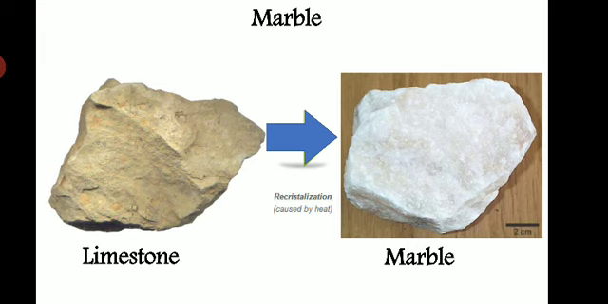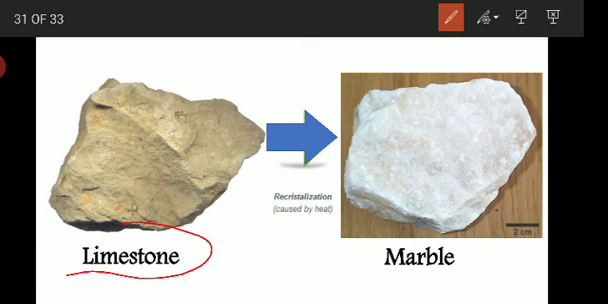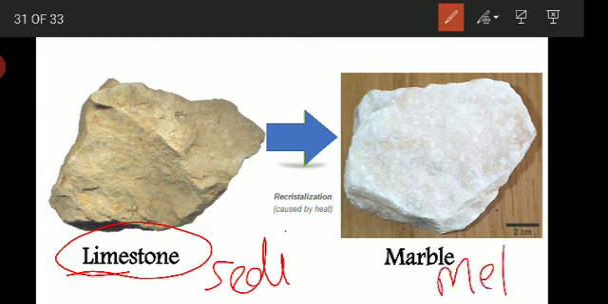The Taj Mahal, which is one of the seven wonders, is constructed in marble. So how is this marble formed? It is a metamorphic rock which is formed by the metamorphism of limestone. We know limestone is a sedimentary rock, and when limestone undergoes recrystallization caused by heat, it forms the rock called marble.